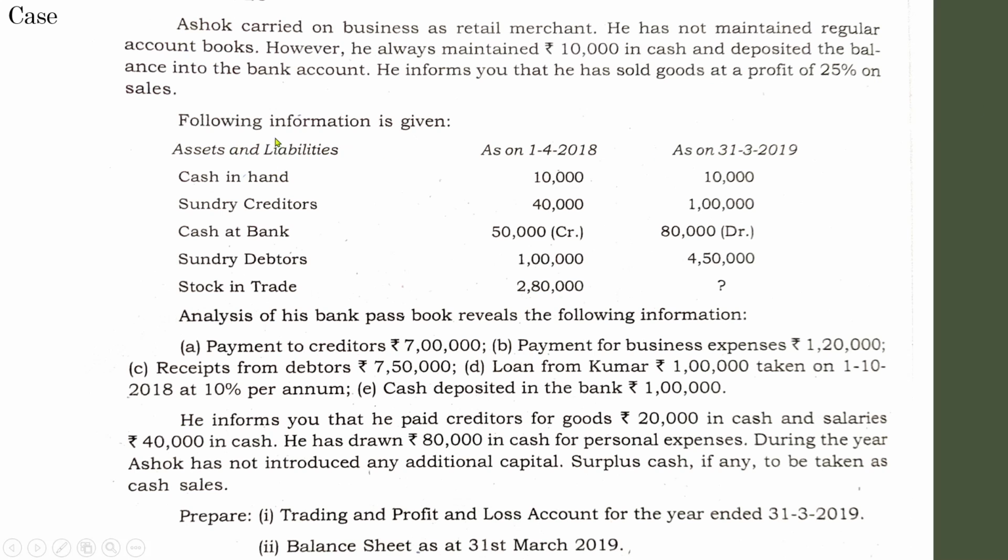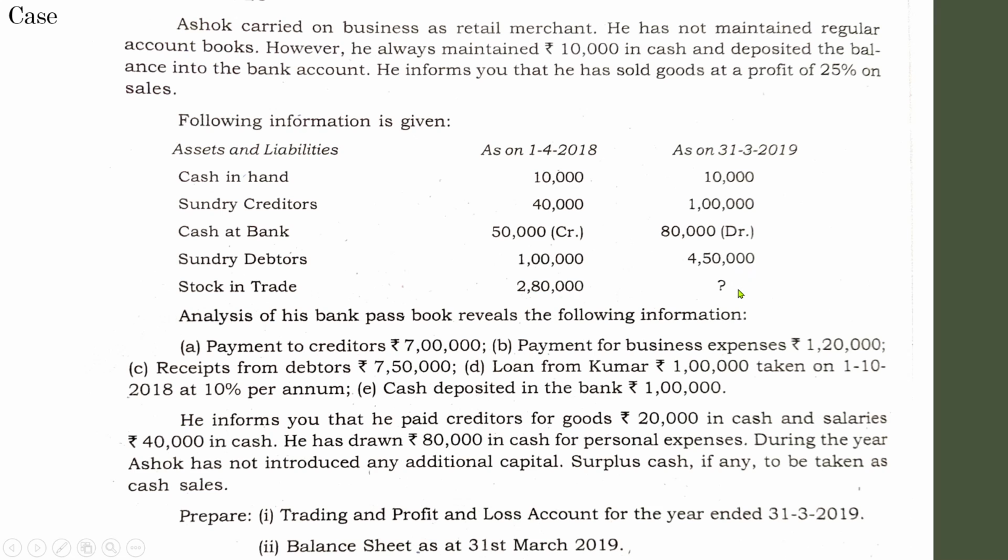Okay, next one, the following information is given. Assets and liabilities. See, the opening date is given, the closing date is given, cash in hand, sundry creditors, cash at bank. See here, cash balance and bank balance are directly given, so we can be sure that we have to prepare a two column cash book. Next one, debtors account, stock in trade. See, in stock in trade, the opening balance is 2,80,000. For closing stock, a question mark is given.